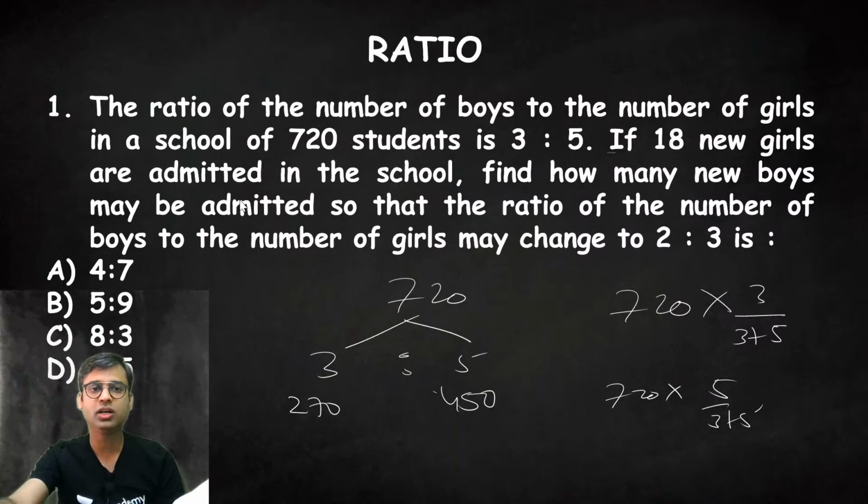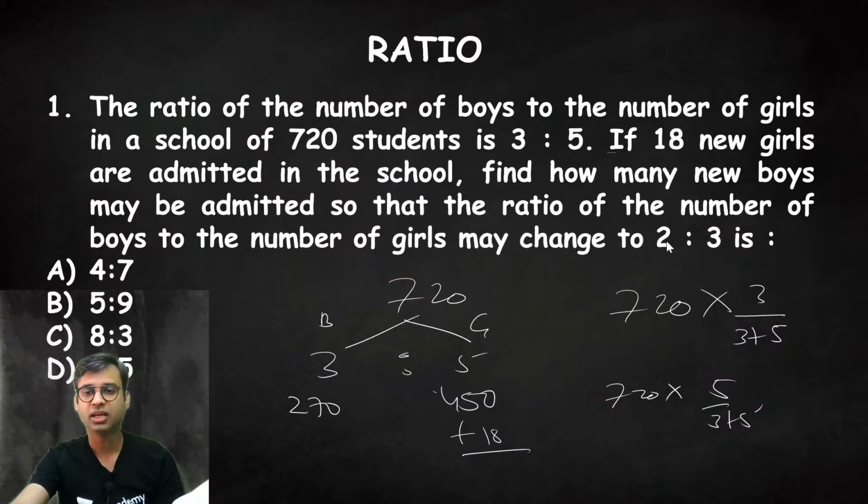These are the boys, these are the girls. If 18 new girls are admitted in the school, find how many new boys may be admitted so that the ratio of the number of boys to the number of girls may change to 2:3. How many new boys must be added so that the new ratio becomes 2:3?